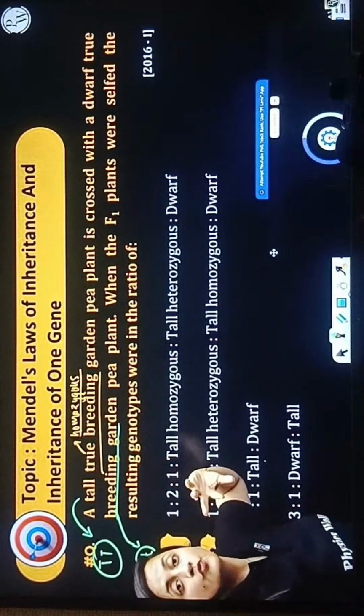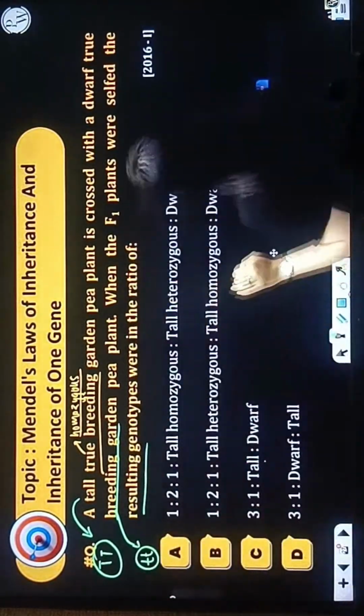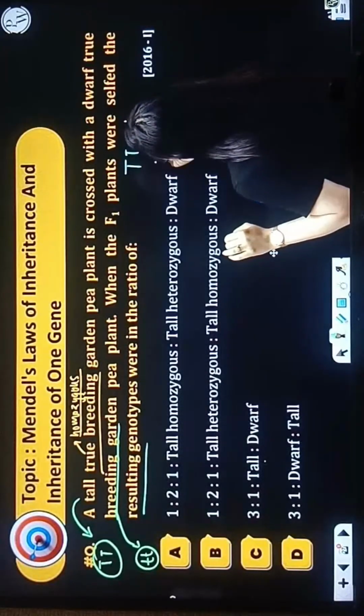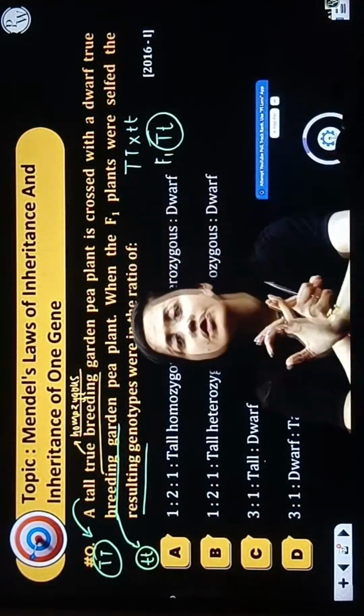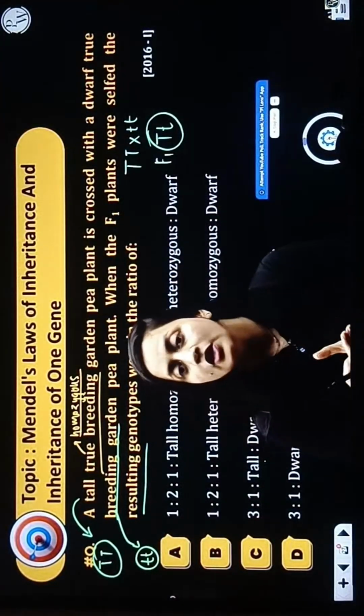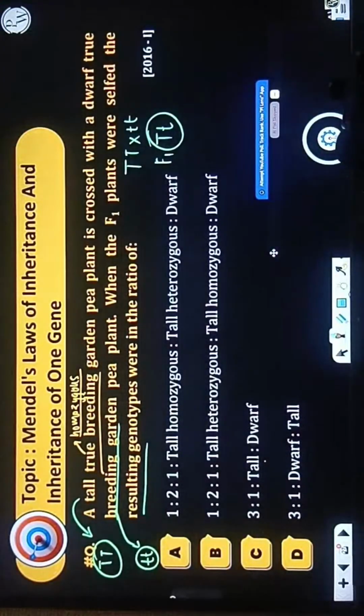You are crossing them, and the F1 plants, the first filial generation. The topic here is very simple. Always remember, whenever you cross a homozygous dominant with a homozygous recessive, what will you get? You will get F1. Is that clear? The F1 will be heterozygous dominant.